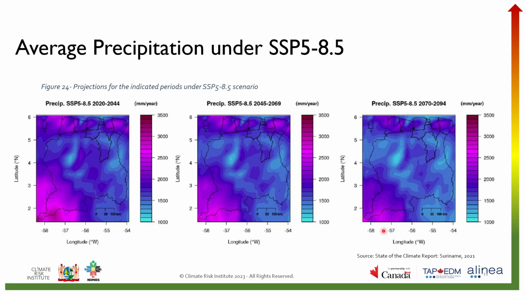The projected decrease of precipitation is also very strong on the coast, which points to a decreasing trend from 2,500 to 2,000 millimeters per year. And again, you can see this change based on how the red and pink colors slowly fade as time goes on in the southwest as well as on the coast.